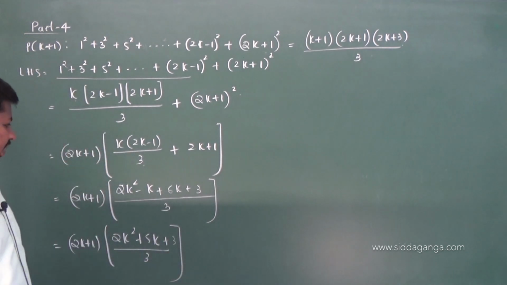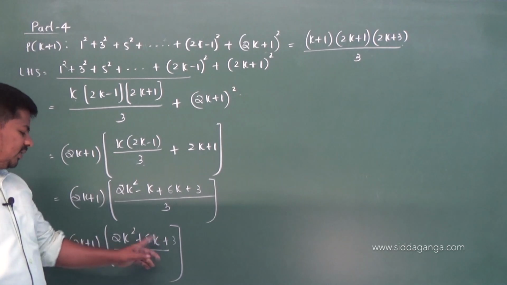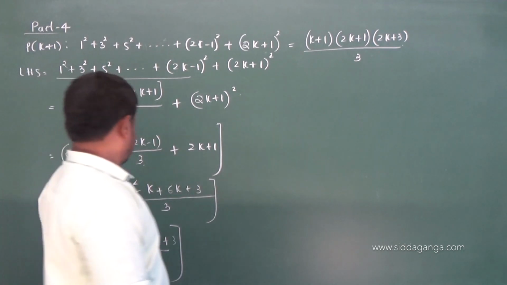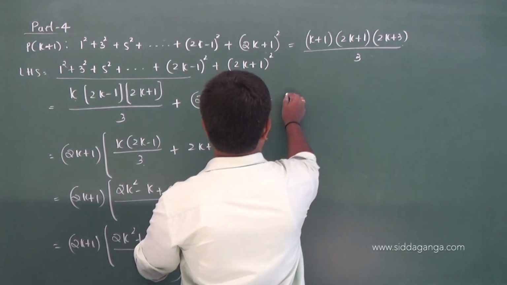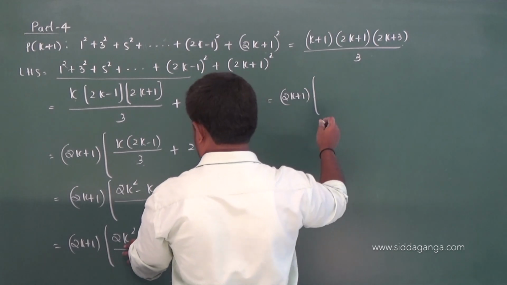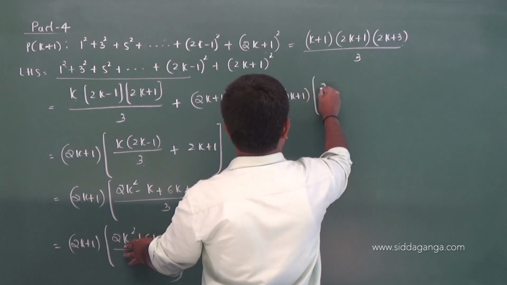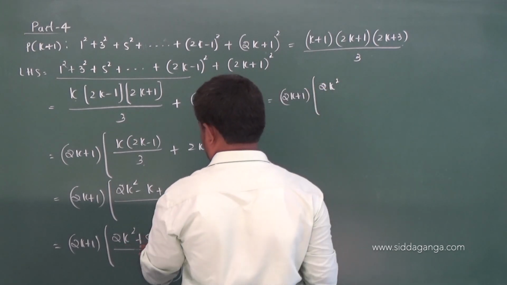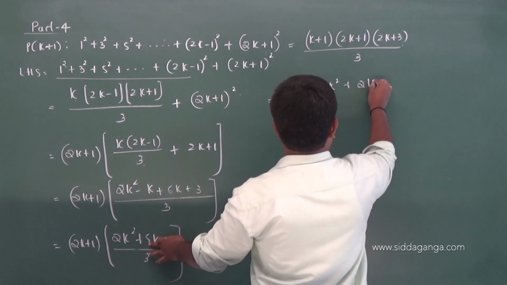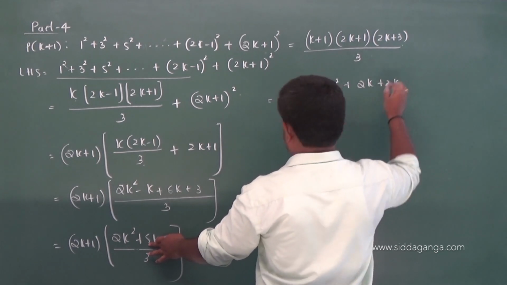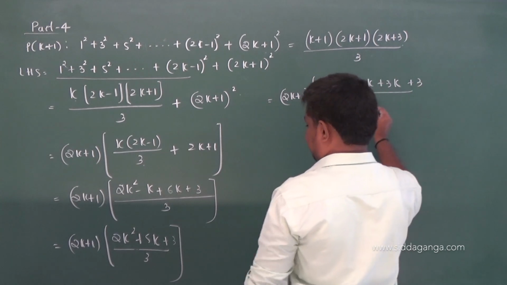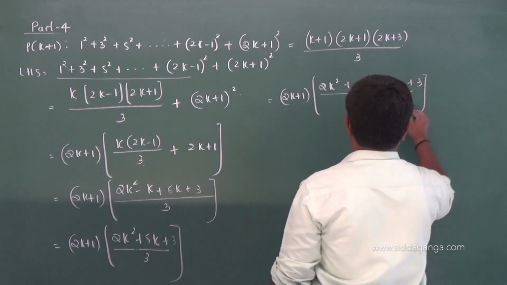Now let me factorize this: 2k square plus 5k plus 3. So 2 times 3 is 6, I am writing the factors as 2k square plus 2k plus 3k plus 3, whole divided by 3.